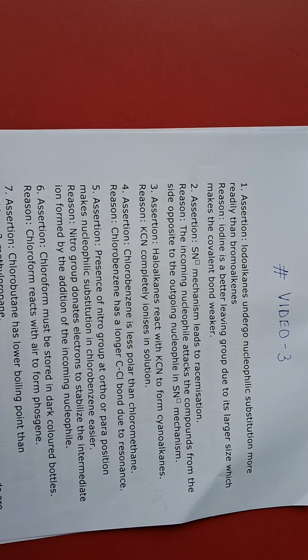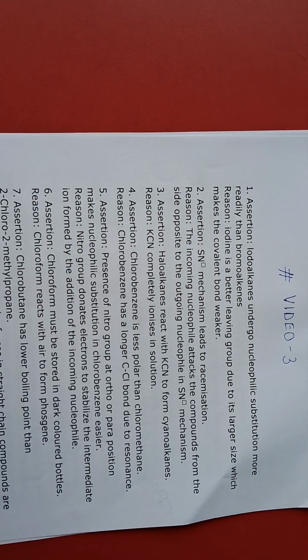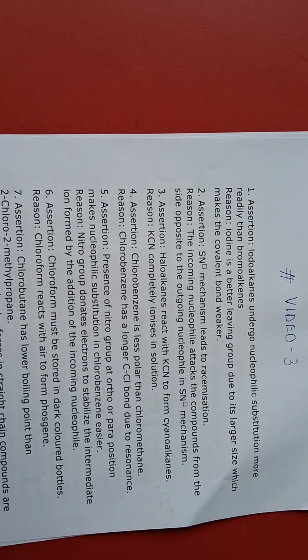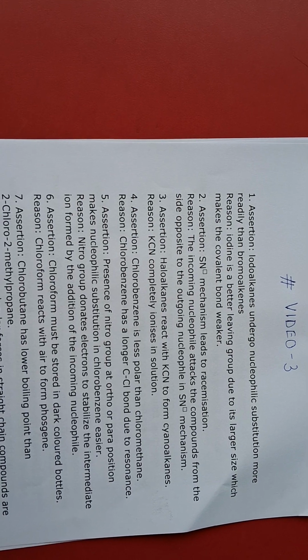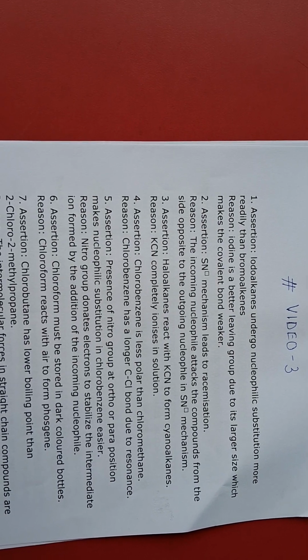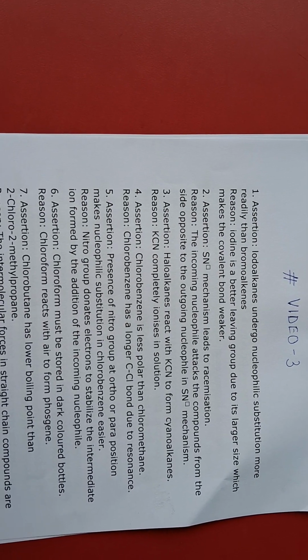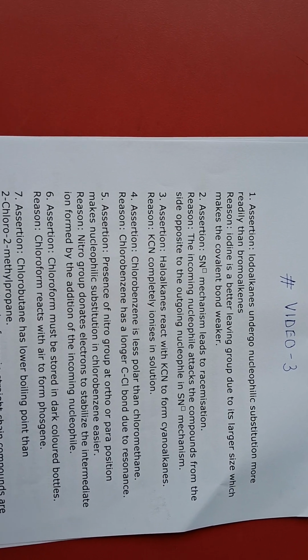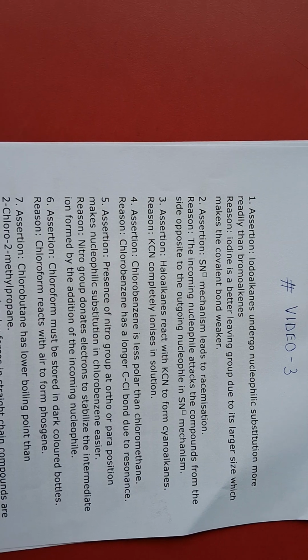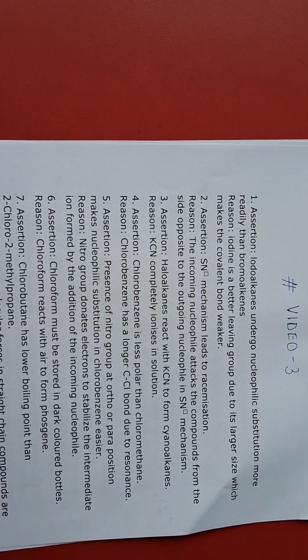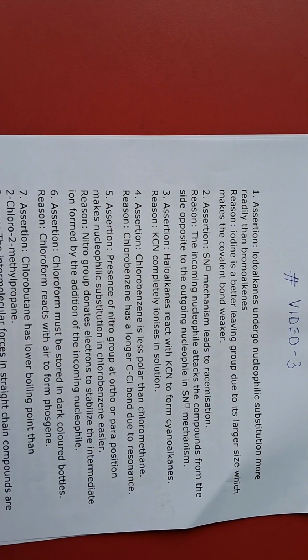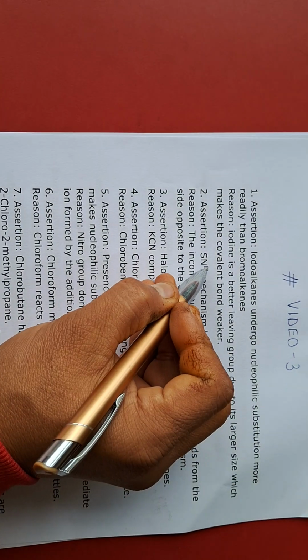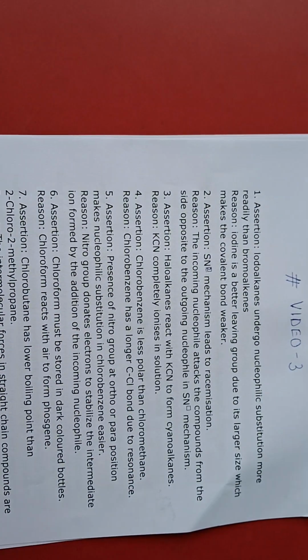Assertion: iodoalkane undergoes nucleophilic substitution more readily than bromoalkane. Reason: iodine is a better leaving group due to its larger size, which makes the covalent bond weaker. Now in this case, both are correct and we will put A. Then second case, assertion: SN2 mechanism leads to racemization. Now racemization undergoes by SN1. This is SN2 over here. Okay, so this is wrong.